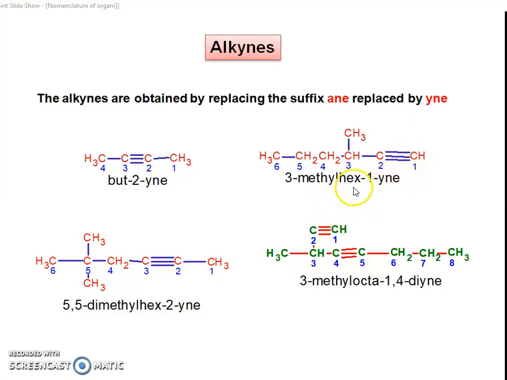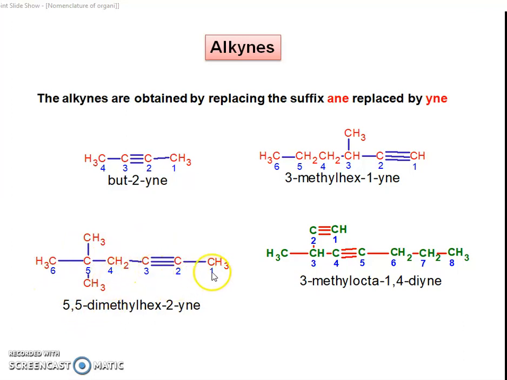So the name is given like 3-methyl. Then the name of the parent alkane is hexane. So hex, which position? 1-yne. So 3-methylhex-1-yne.